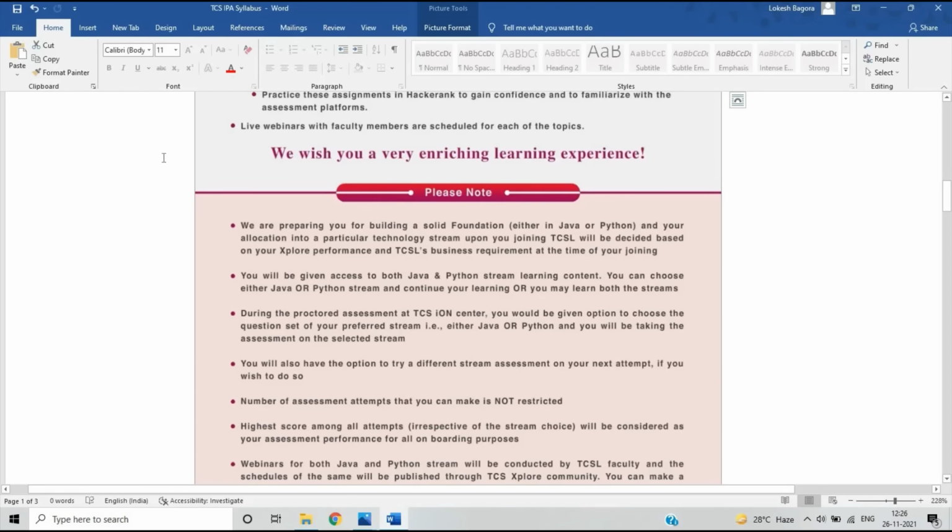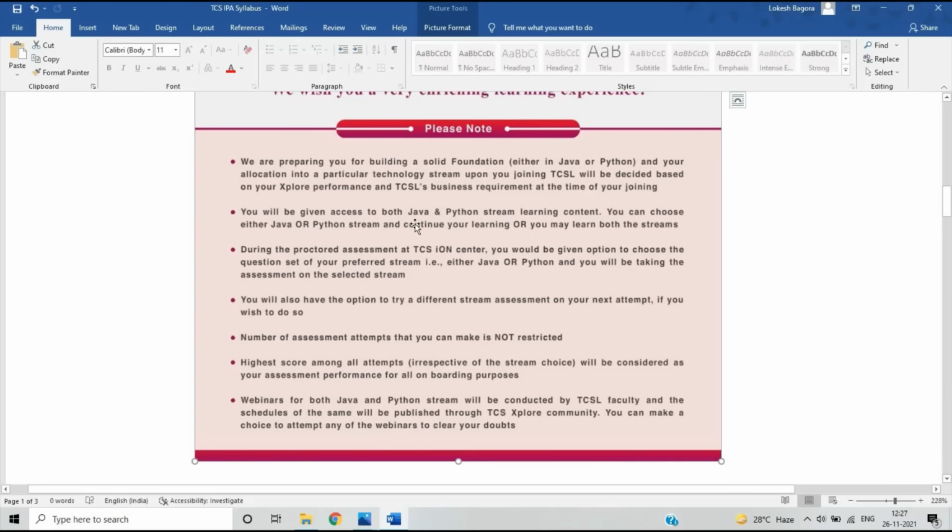Okay, so one important point: they will give you a stream related to Python or Java, and based upon your explore performance and TCSL business requirements, they will give you the main stream at the time of joining. You will be given access to both Java and Python self-learning content. You can choose either Java or Python and continue your learning, or you may learn both streams.